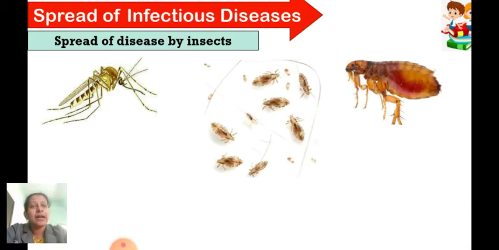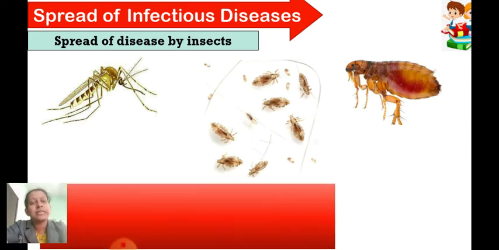Then this is called fleas. Fleas are mostly found on the animal's body. But not only animals, if they come and bite us, it gives a lot of itching and scratching for our body also. So that is also very dangerous when it bites, because it goes on continuously biting all the places. Fine.